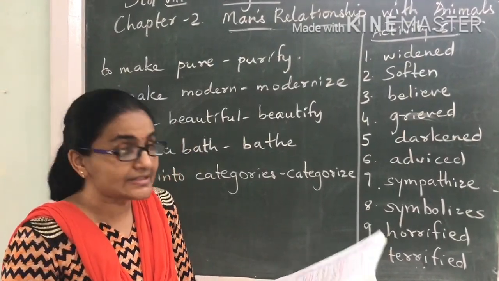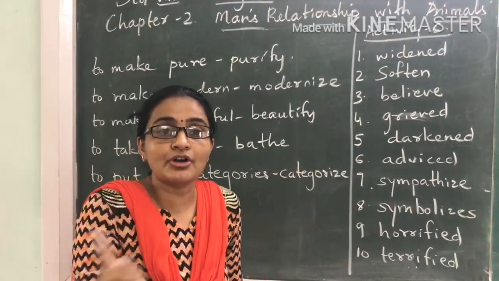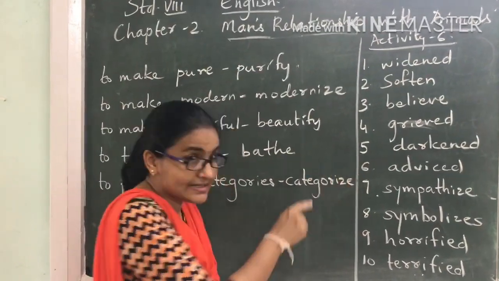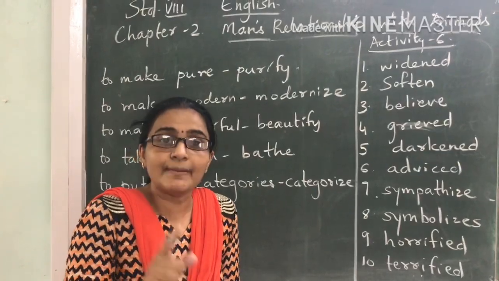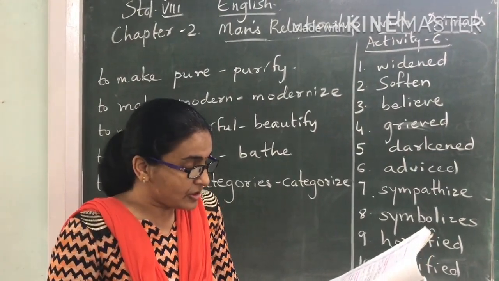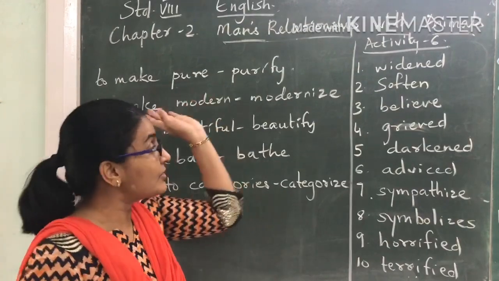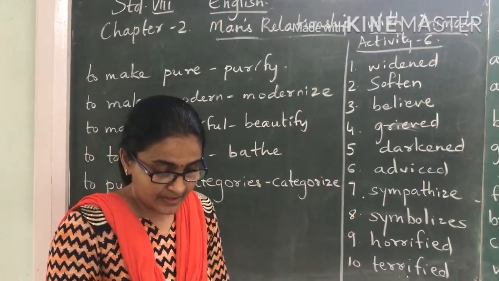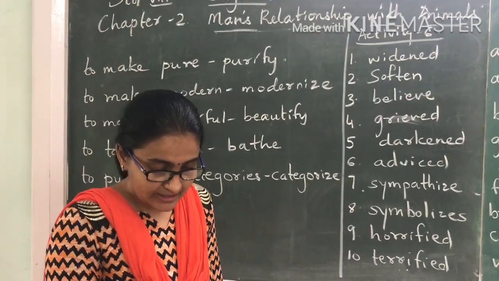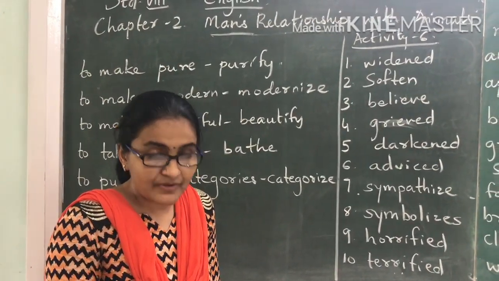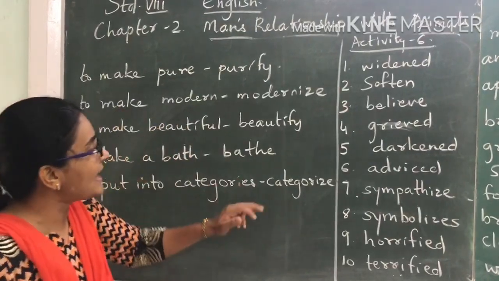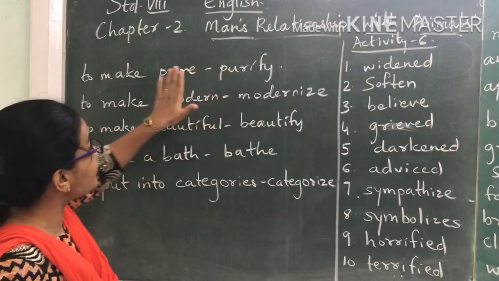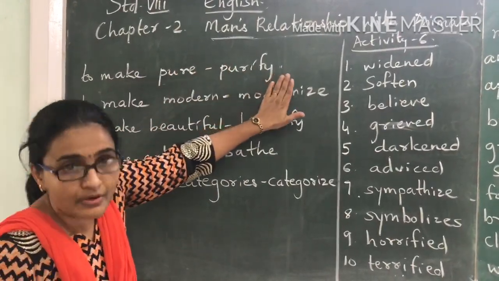The organizers have categorized. You will use the past tense of that word. They will also modernize the water system, meaning they will make it modern. They are also planning to erect a swimming pool where we will be able to swim and bathe. So like this you will fill in. See, first from these words you have formed the verb form.